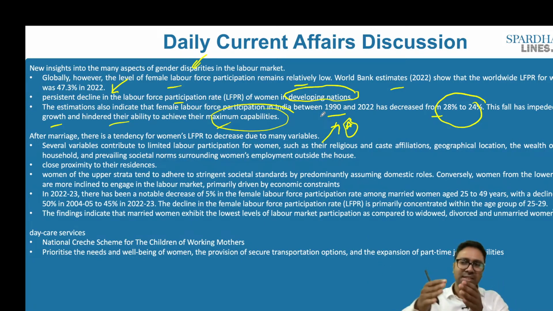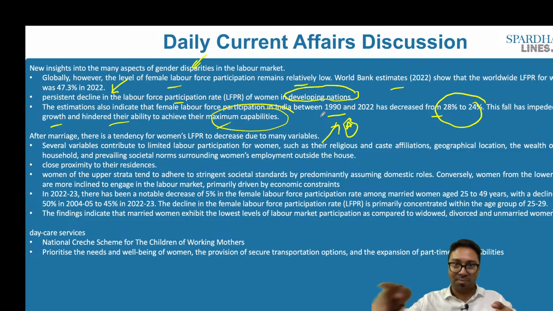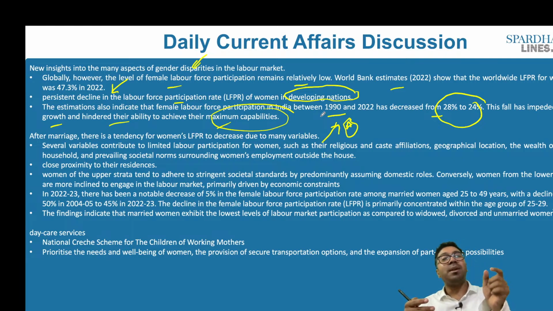In most cases, it is the husband's side which will be taking the woman as well. So the minute she has to move from one place to another, she may not be able to find opportunities in the other place. So the first major reason is that it is the woman who, after marriage, goes to her husband's place, and as a result, she may not be able to find alternatives. Since she is not able to find alternatives, that is what is leading to the inequality, which means to say that she is not able to find jobs.